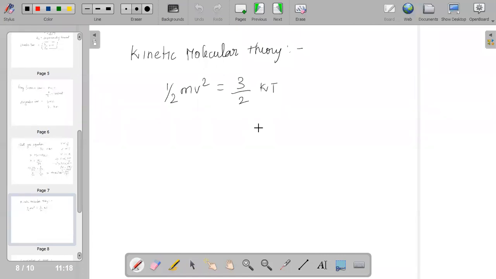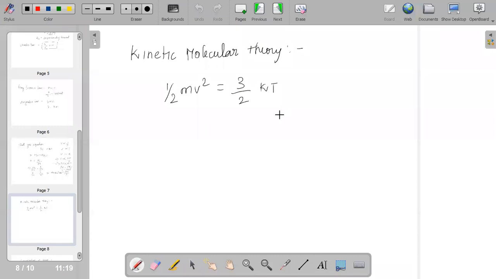The atoms of a gas are in constant, random movement, and the temperature of the gas depends upon the average kinetic energy, which we say is half mv square equal to 3 by 2 kT.